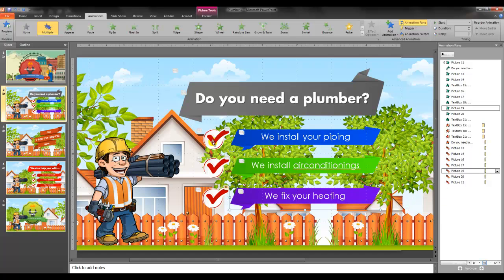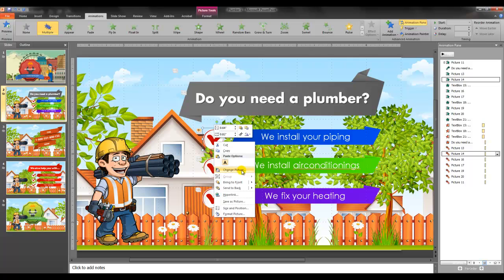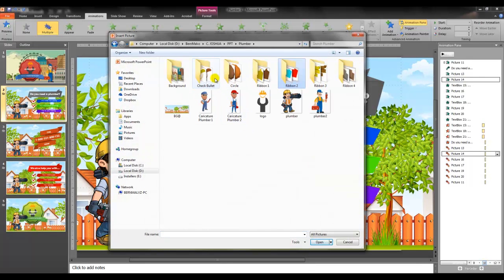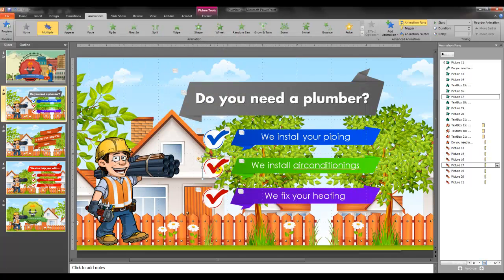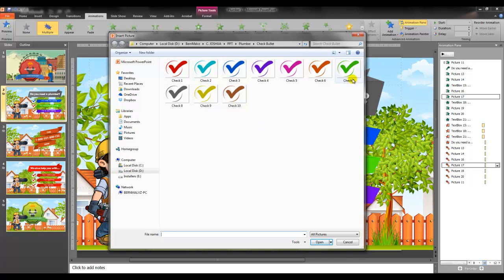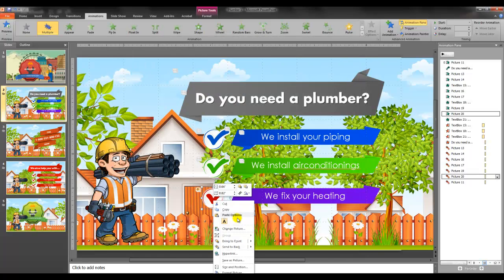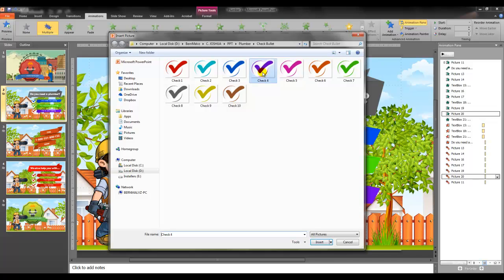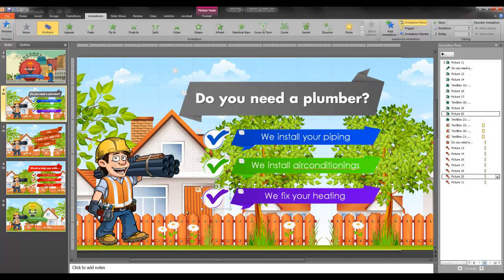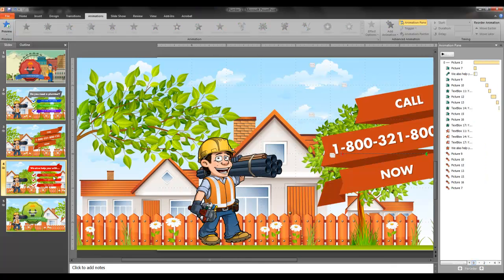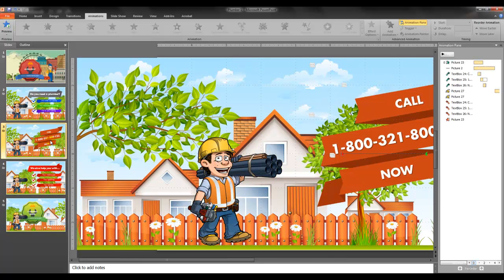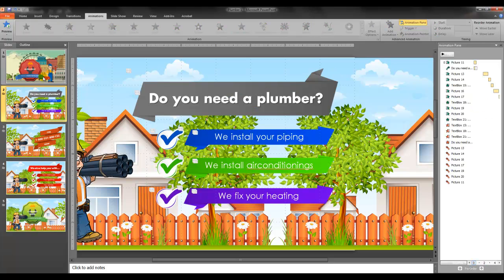There you go. And for the check marks, change picture. There you go. Second one here. Let's use the green one, and the last one is the purple. There you go. And that's how you're going to change these images here. Same procedure as what you have already known.